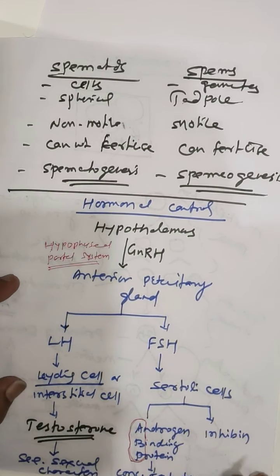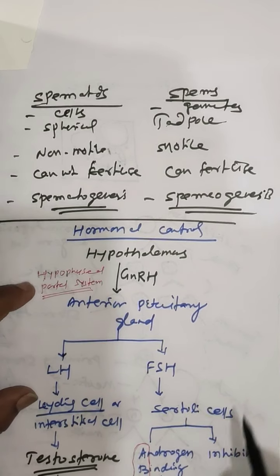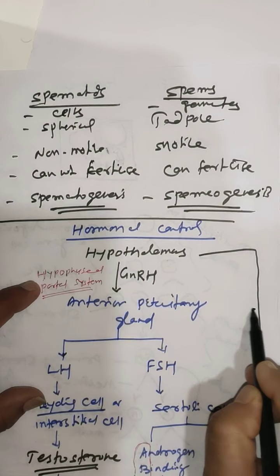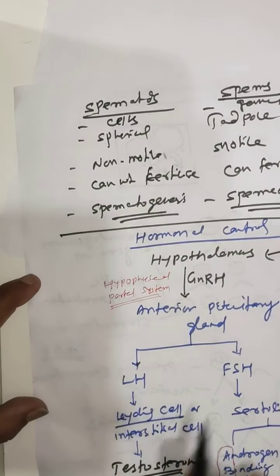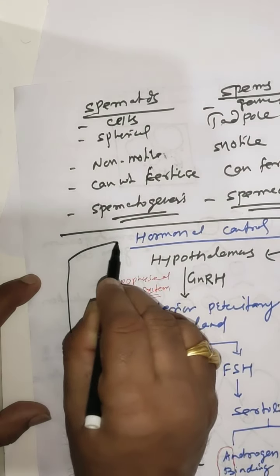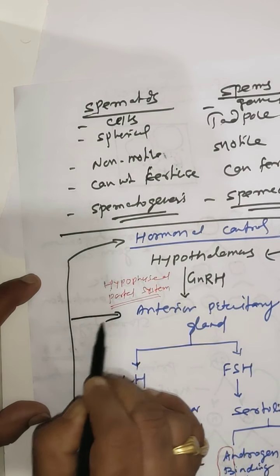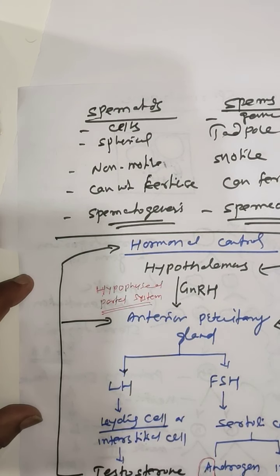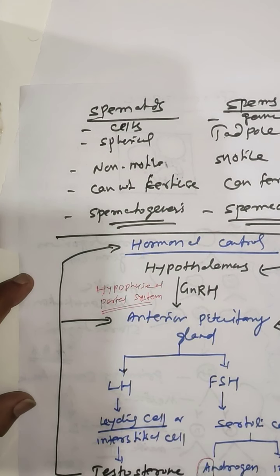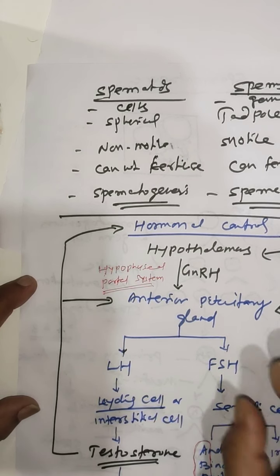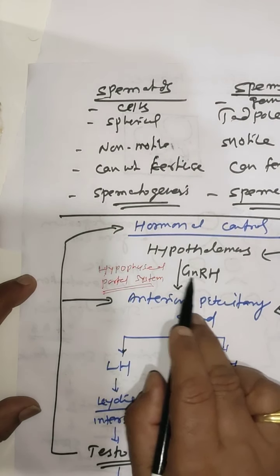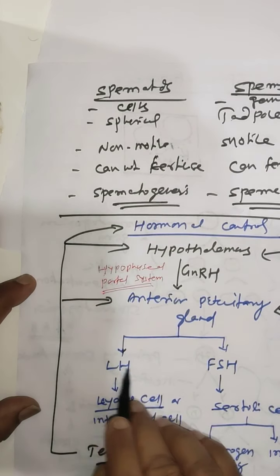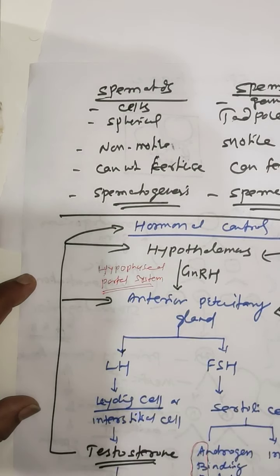Both inhibin and testosterone stimulate the hypothalamus and anterior pituitary to stop the over-secretion of testosterone. Inhibin inhibits the secretion of GnRH of the hypothalamus and the secretion of LH and FSH of the pituitary gland.